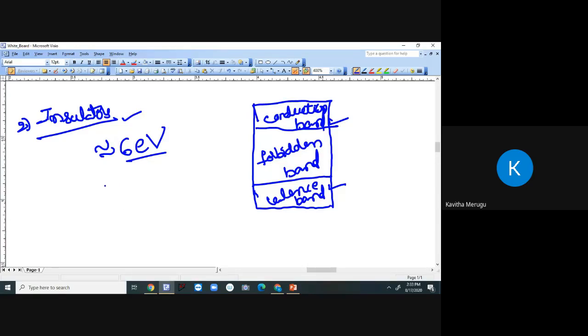If you want electrons to flow from the valence band to the conduction band, we should apply a high electric field to the atom. Then only will a flow happen from the valence band to the conduction band in the case of insulators.